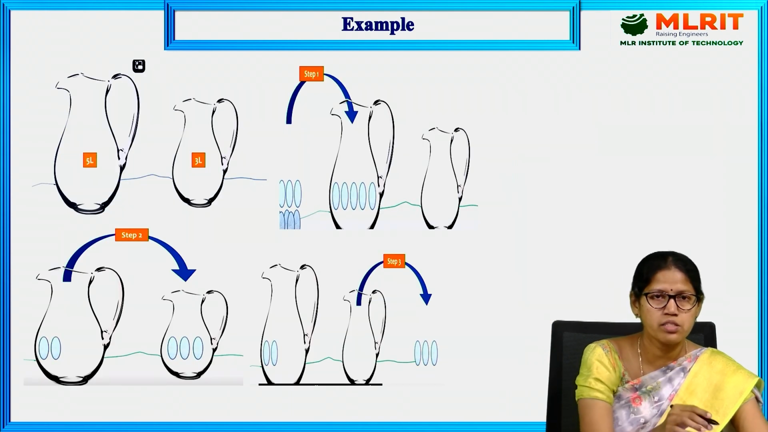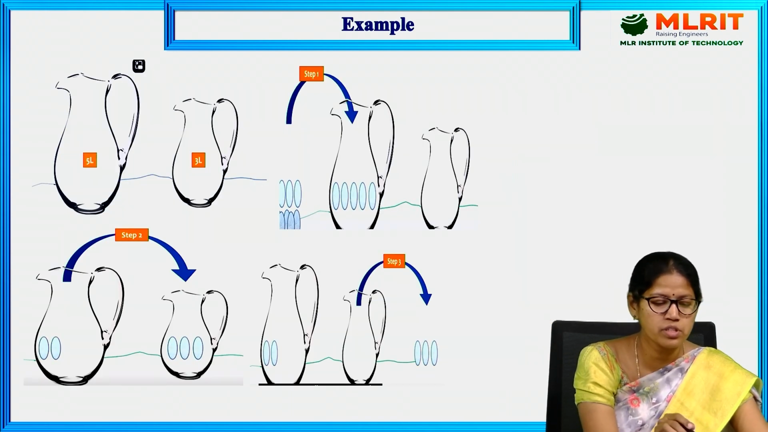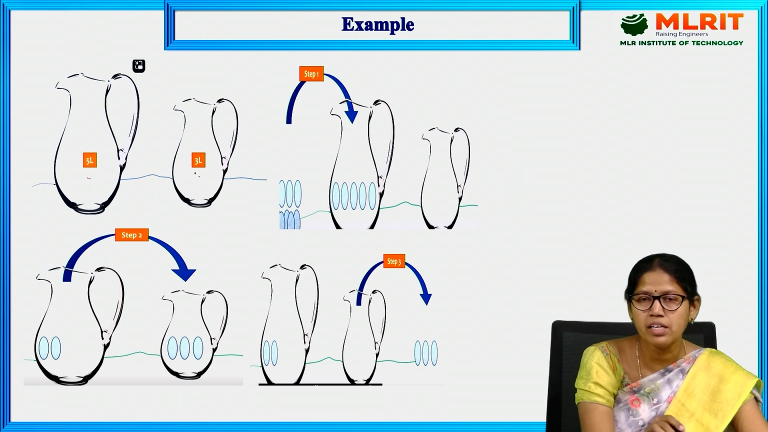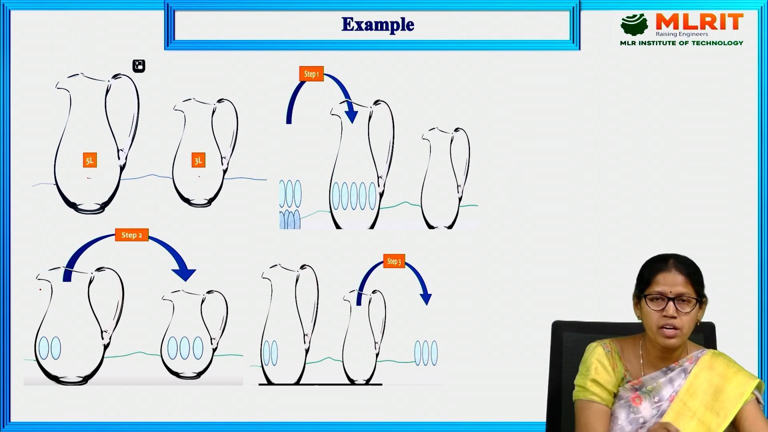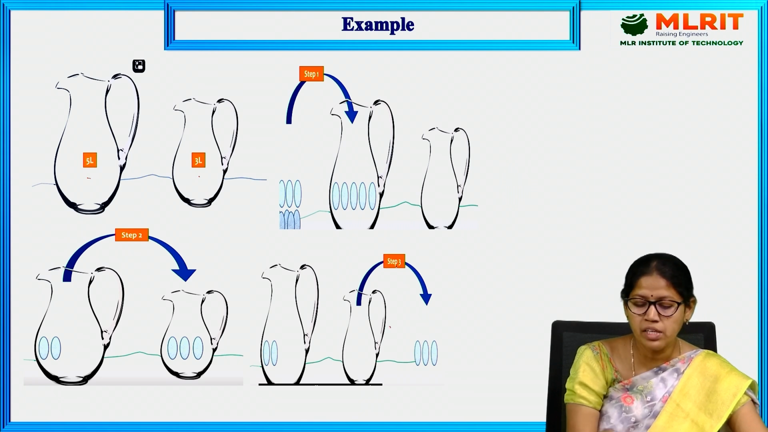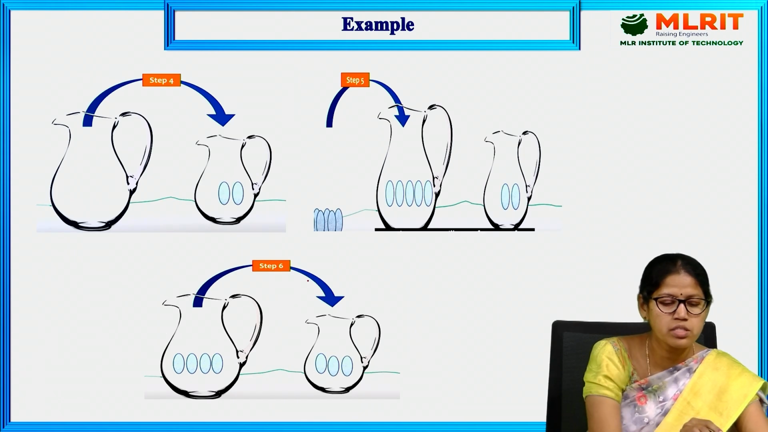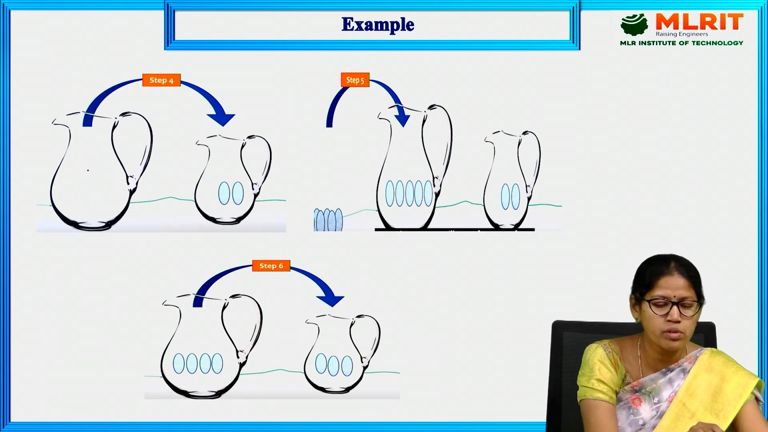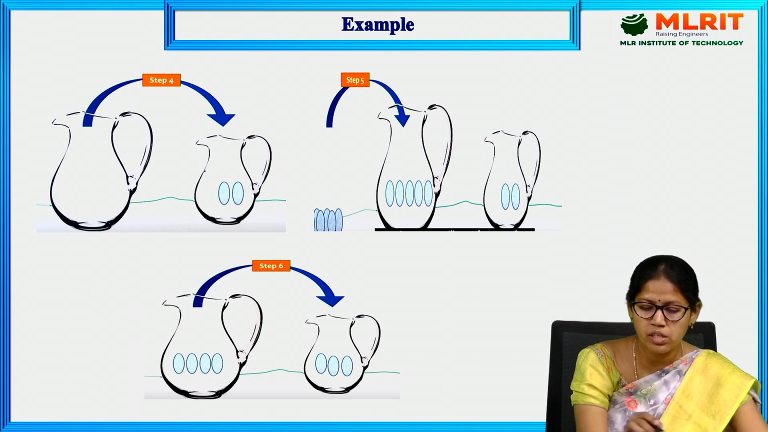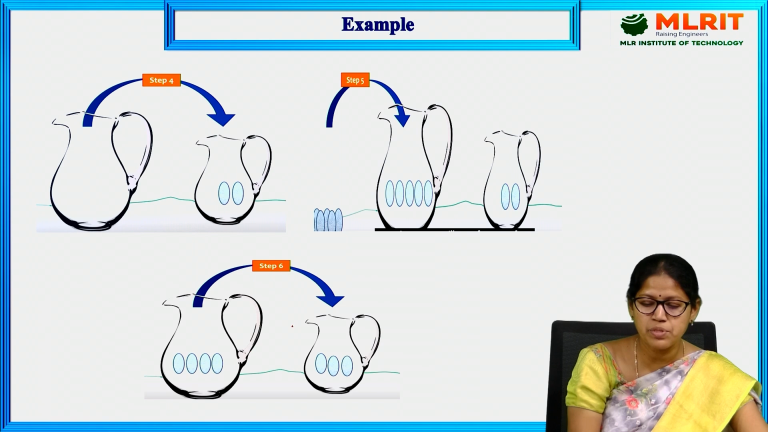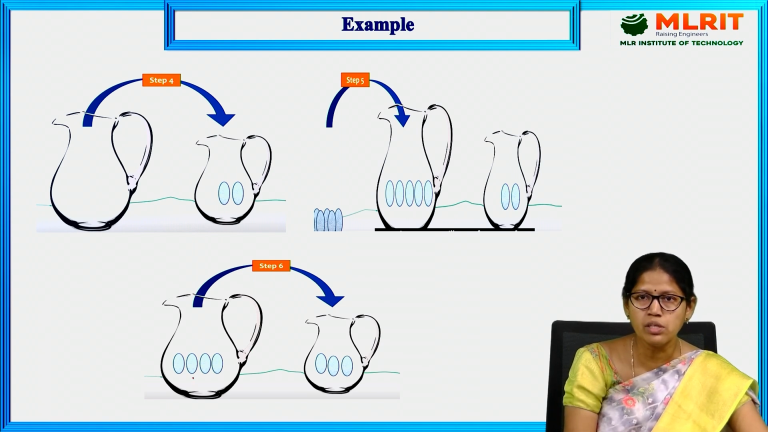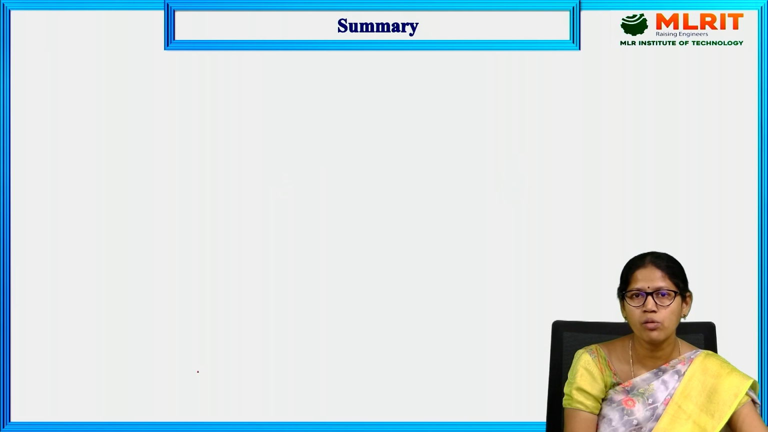Okay, let's look at the visualization pictures. 5 liter and 3 liter. Step 1, filling the 5 liter water. Step 2, transferring the water. Step 3, emptying the water. Step 4, transferring 2G water into the 3G water. Step 5, filling the 5G water. Step 6, transferring 5G water into 3G water so that we can reach our desired goal.